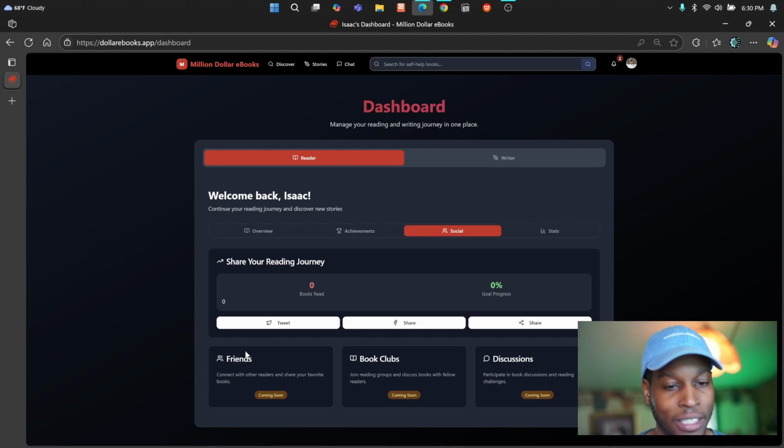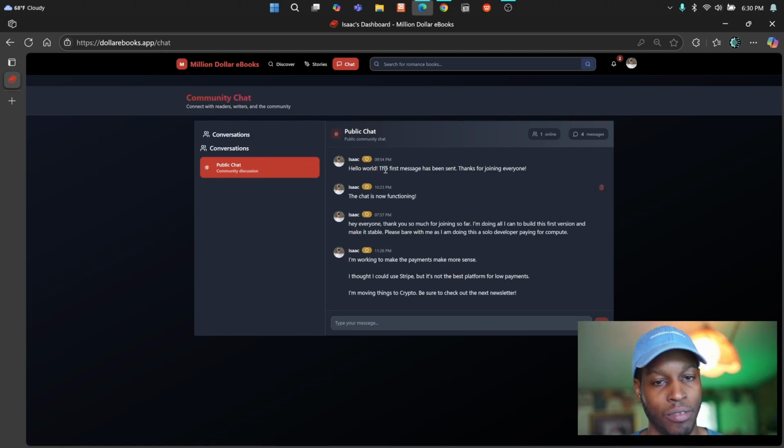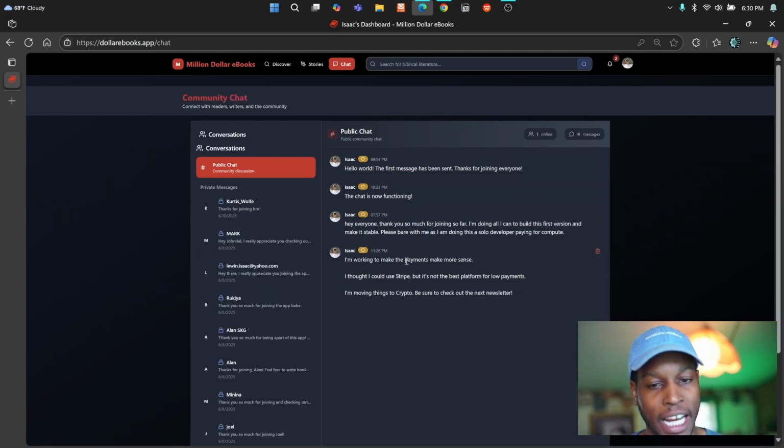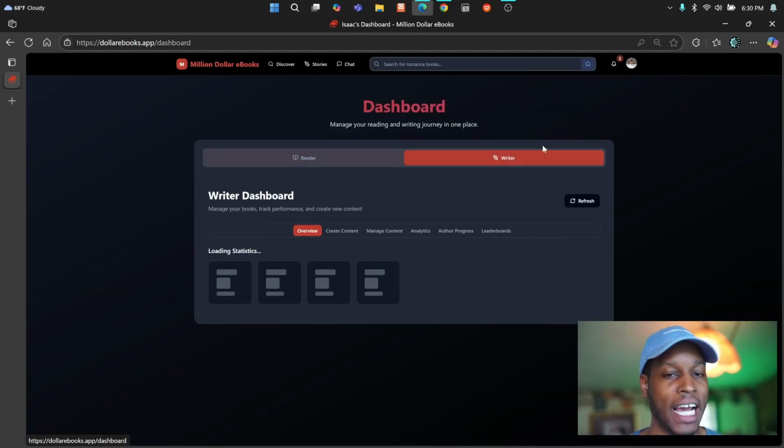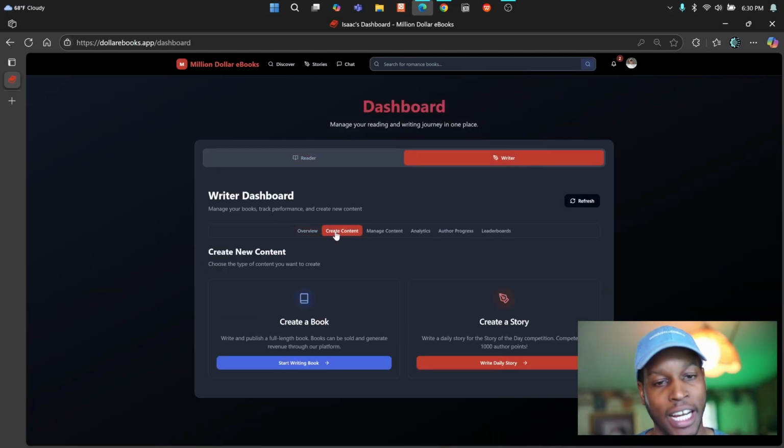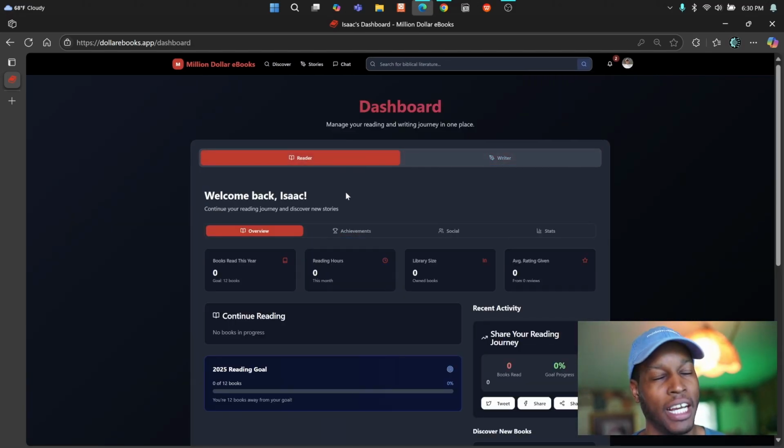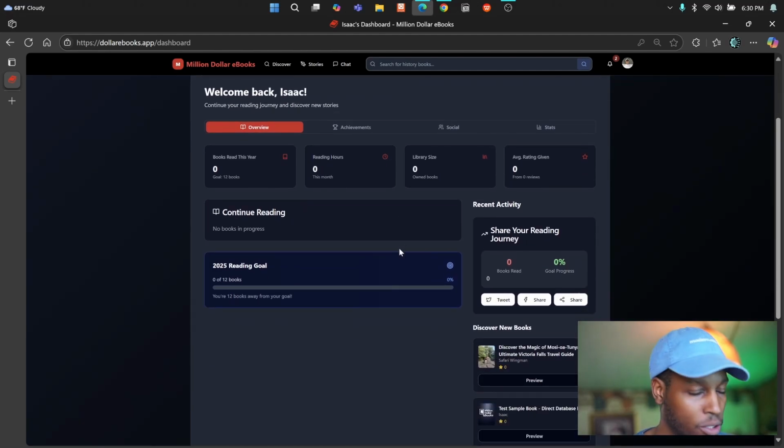The social aspect to this is really neat. So when you go and chat, you'll be able to add people. Obviously, I can't add myself right now, but when you are in chat, you'll actually be able to add users as friends and then have private messages. And yeah, we'll see how far it goes.